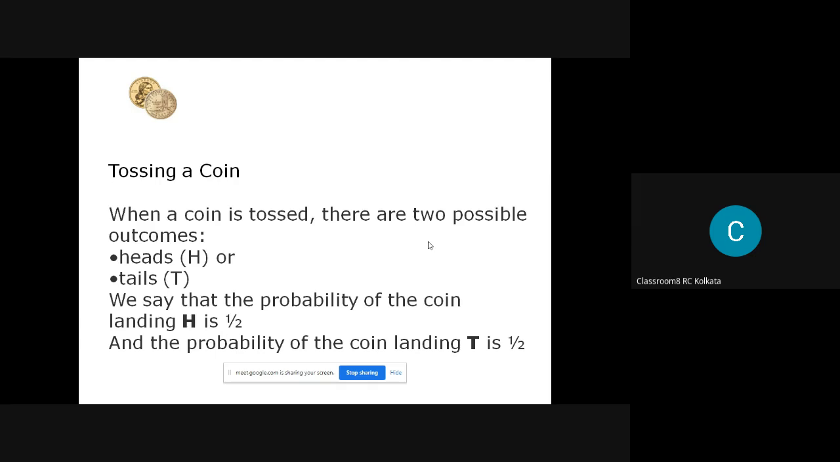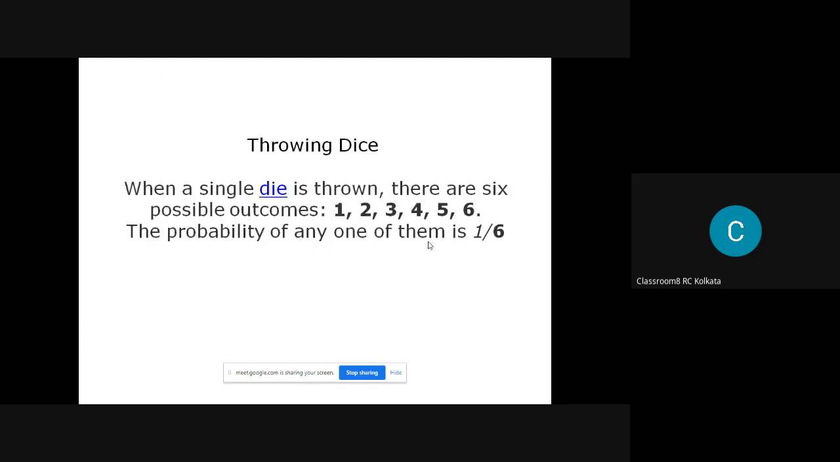Clear? Now, what about a single die? Most of you must have played Ludo, so you know what the possible outcomes are if you throw a die. Either it will be 1, 2, 3, 4, 5, or 6. Now, if I ask what is the chance of getting the number 3? Any one of them will be 1 by 6, because a die has 6 sides. So the sample space will have 6 possible outcomes.